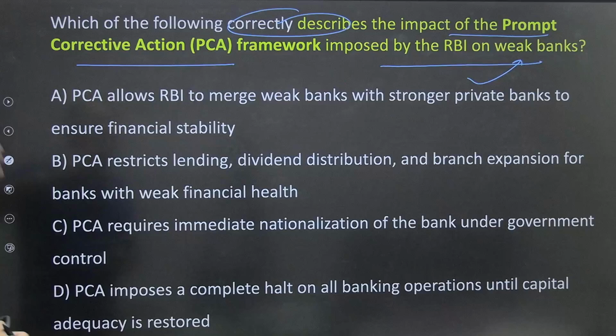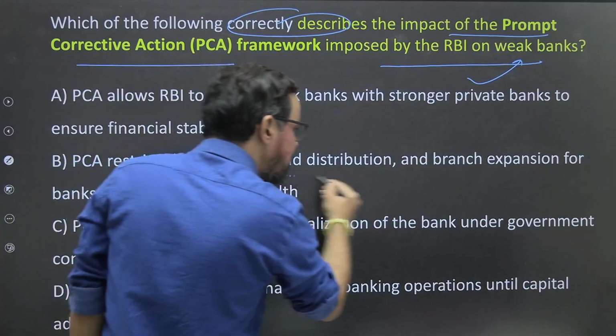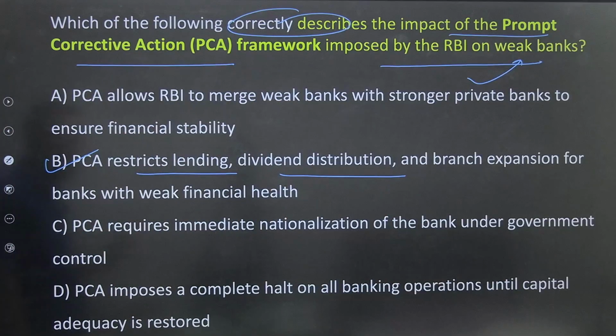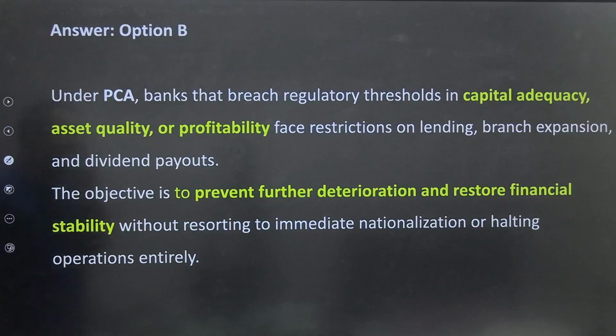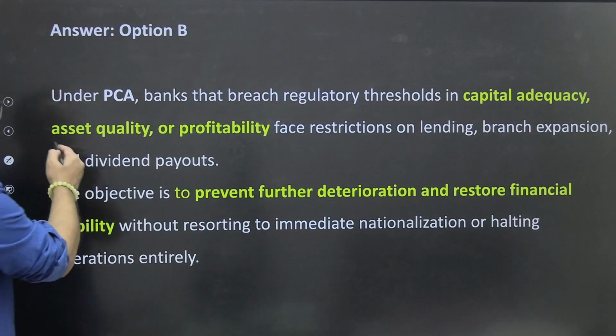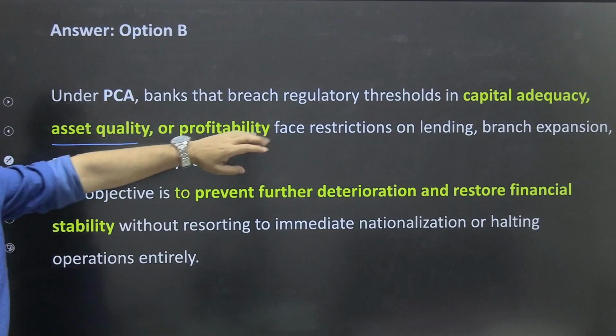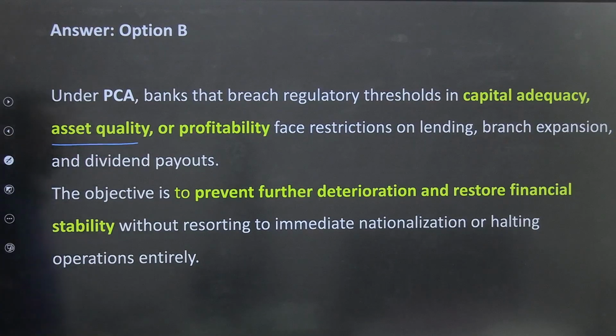Okay? So PCA allow RBI to merge weak bank. No. PCA restrict lending, dividend distribution and branch expansion for bank with weak financial health. 100% true. Option B. Okay? Under PCA, bank that breach regulatory threshold of capital adequacy, that is CRAR of 9%, asset quality, your net non-performing asset is more than 2.5% or somewhere around this, and profitability, face restrictions on lending, branch expansion or issuance of dividends.